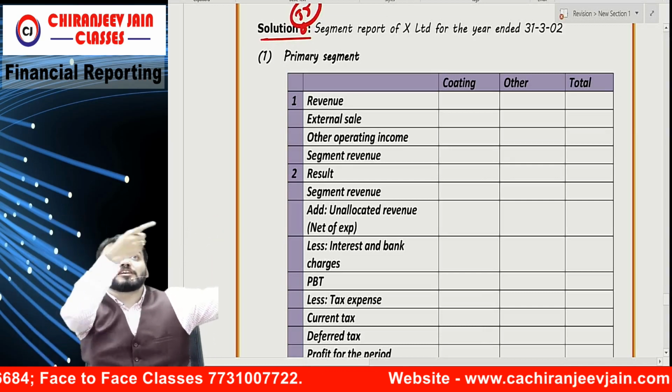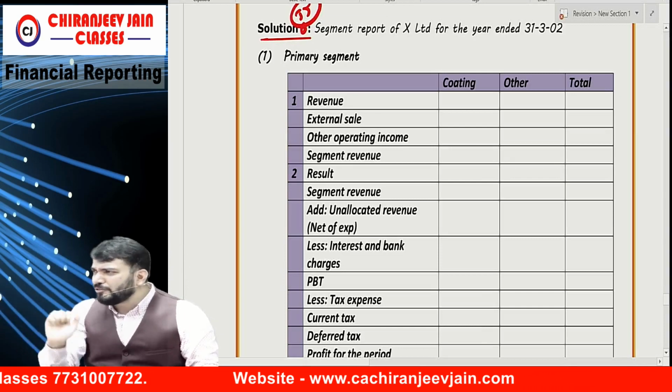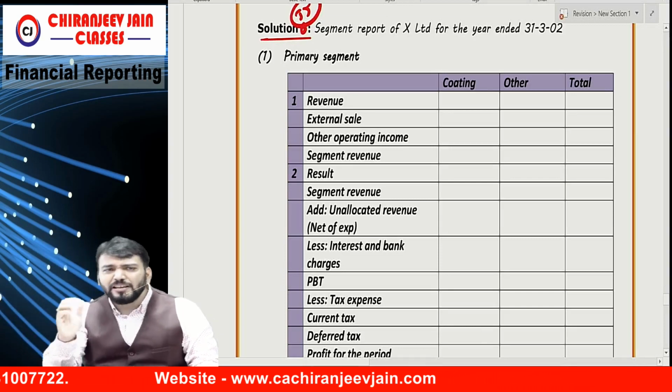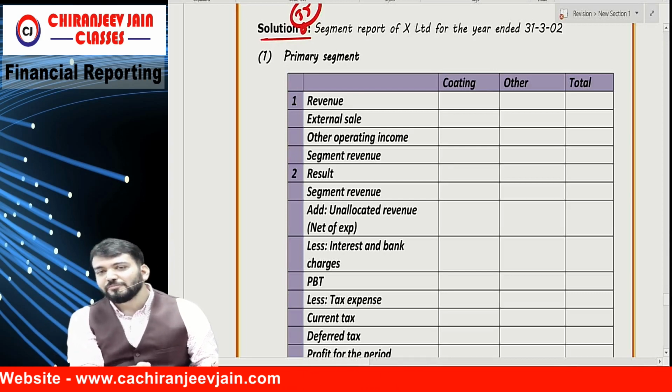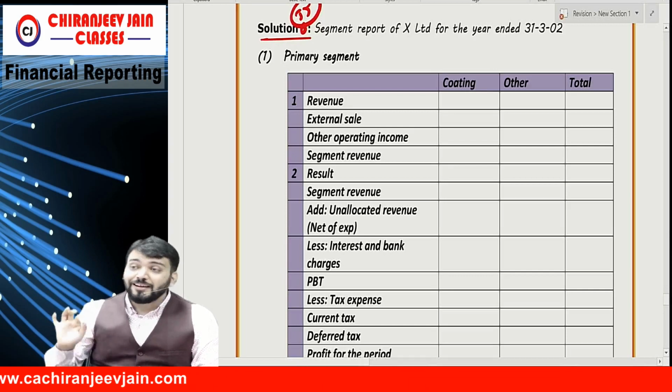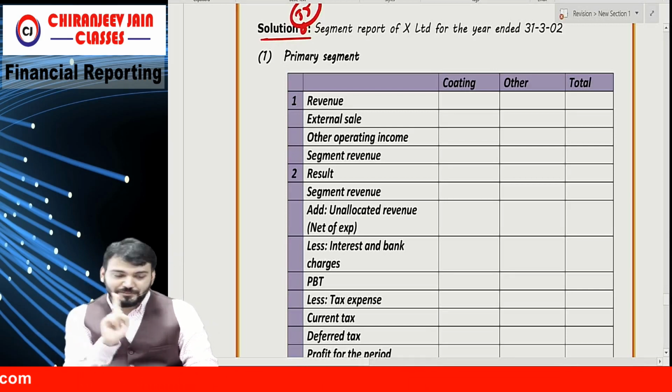Achha, suggested answer has taken this assumption. It is impossible. If nothing is given, this external sales should be excluding GST. But the institute has assumed including. 100% wrong. 100% wrong. But can we challenge ICAI? No, baba, no.